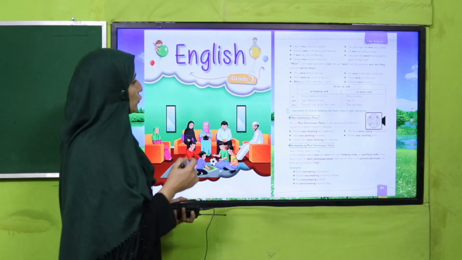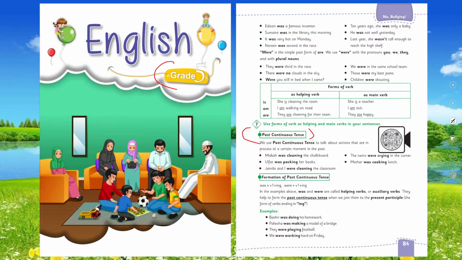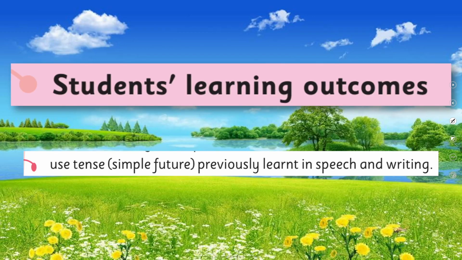So before, in English for grade 5, my dear students, you have already learned about tenses, like past continuous. I hope you remember it. If you do not, you can watch this video lecture again. And today we are going to learn further uses of tenses, simple future, previously learned in speech and writing. So today we will learn about simple future tense.